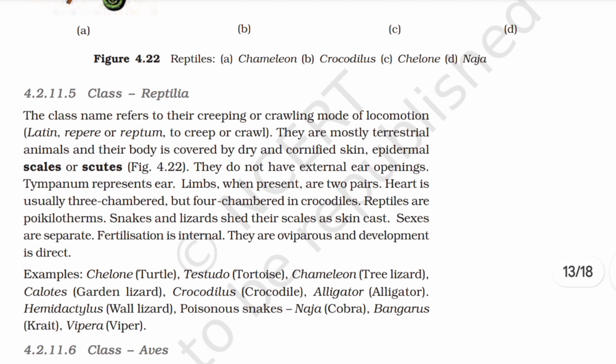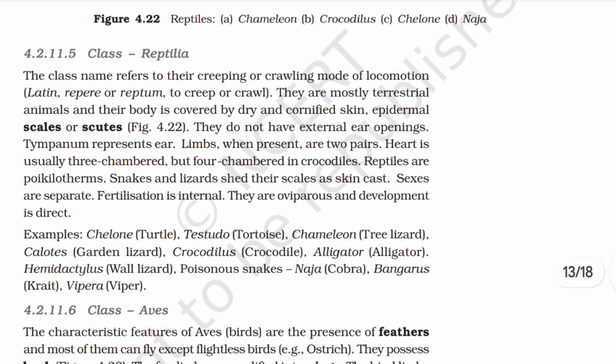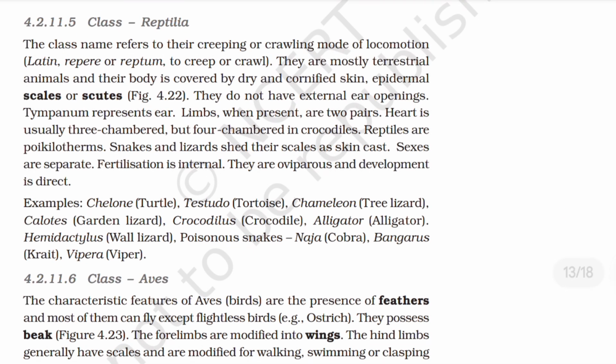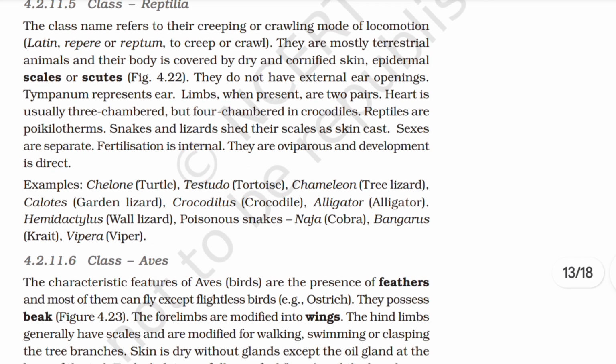4.2.11.5 Class Reptilia. The class name refers to their creeping or crawling mode of locomotion. They are mostly terrestrial animals and their body is covered by dry and cornified skin, epidermal scales or scutes. They do not have external ear openings. Tympanum represents ear. Limbs, when present, are two pairs. Heart is usually three-chambered but four-chambered in crocodiles. Reptiles are poikilotherms. Snakes and lizards shed their scales as skin cast.